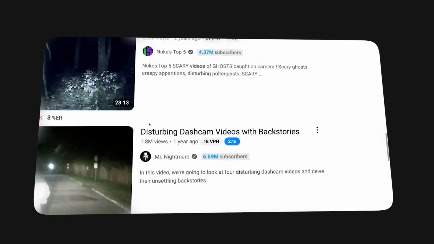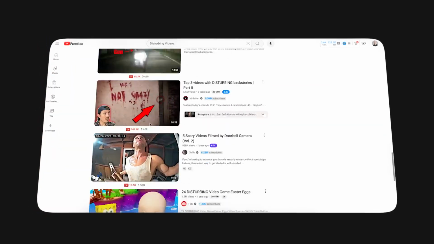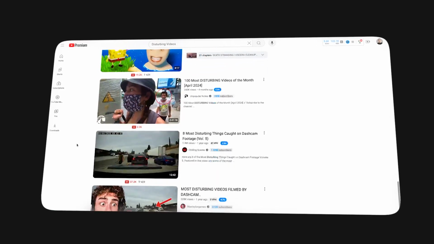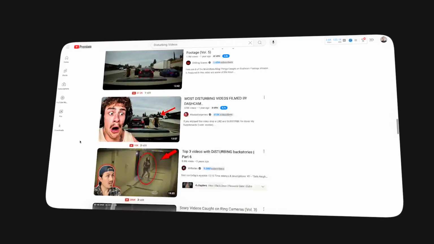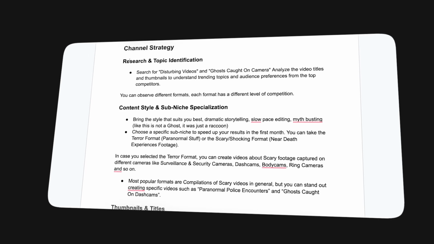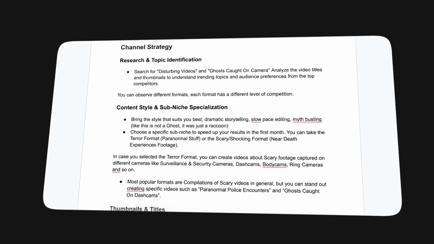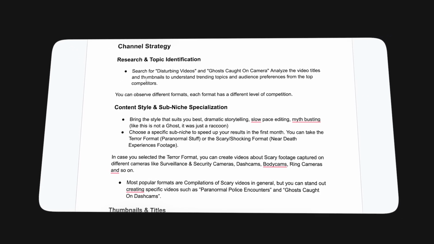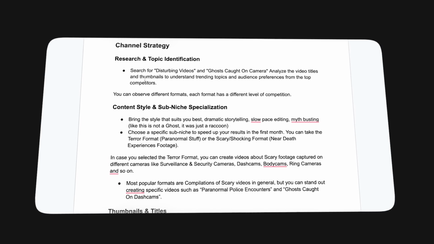And that's how you can collect all of these example channels, and you don't have to reinvent the wheel. You can just do things that have been proven to work for others and just try to make it better. Now in that document, you're going to find the channel strategy where I talk to you about how to choose the right format in this niche and what would actually perform the best.